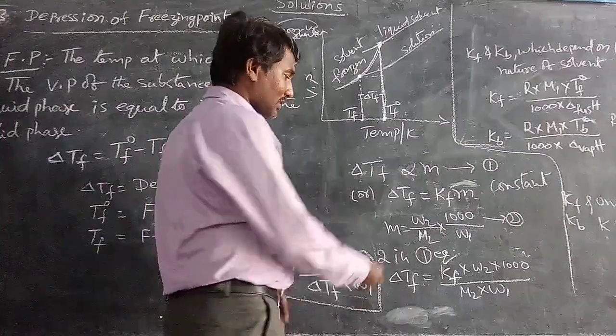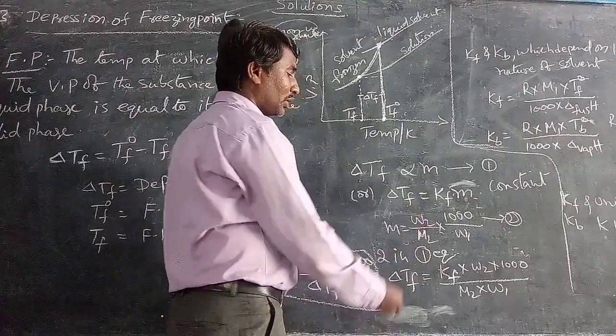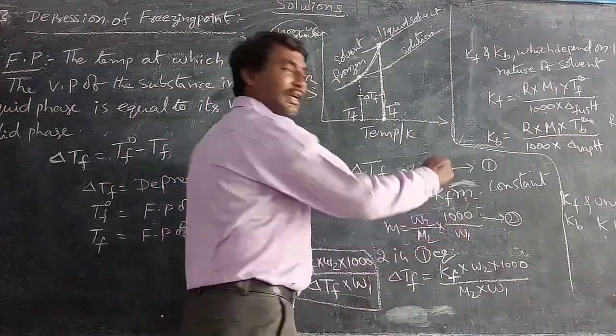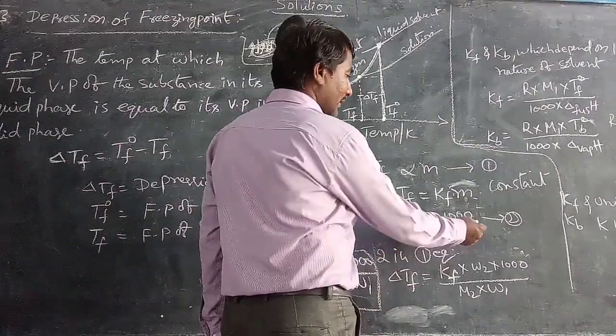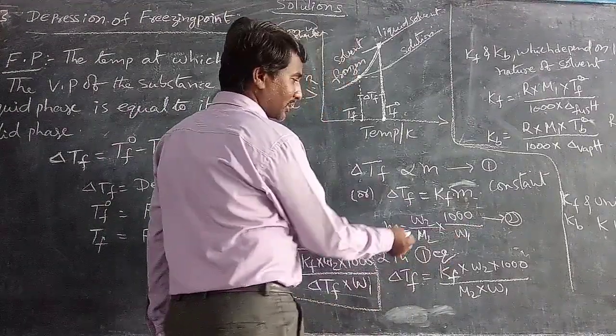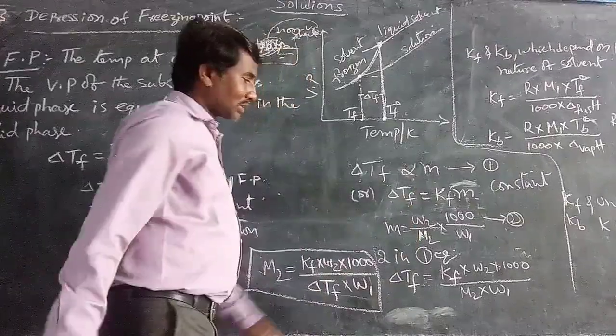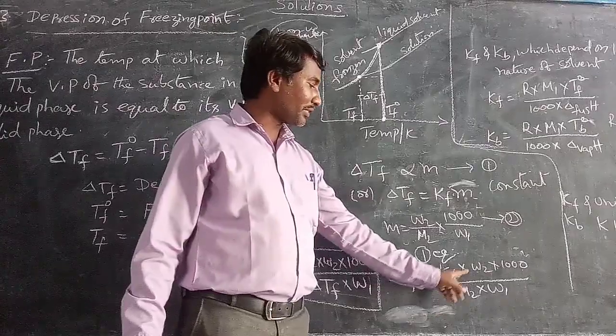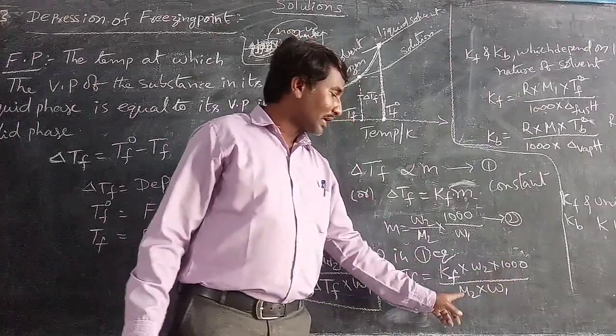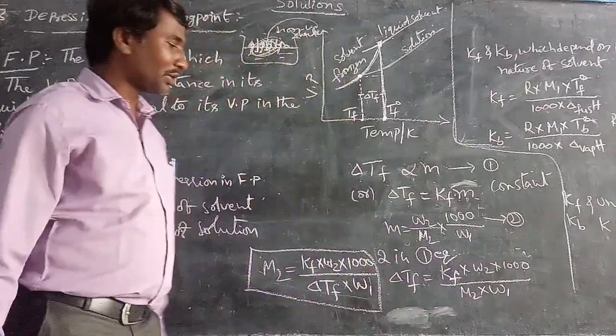Now you know the molarity equals W2 by M2 into 1000 by W1. Substituting this, delta Tf equals Kf into W2 into 1000 by M2 into W1.